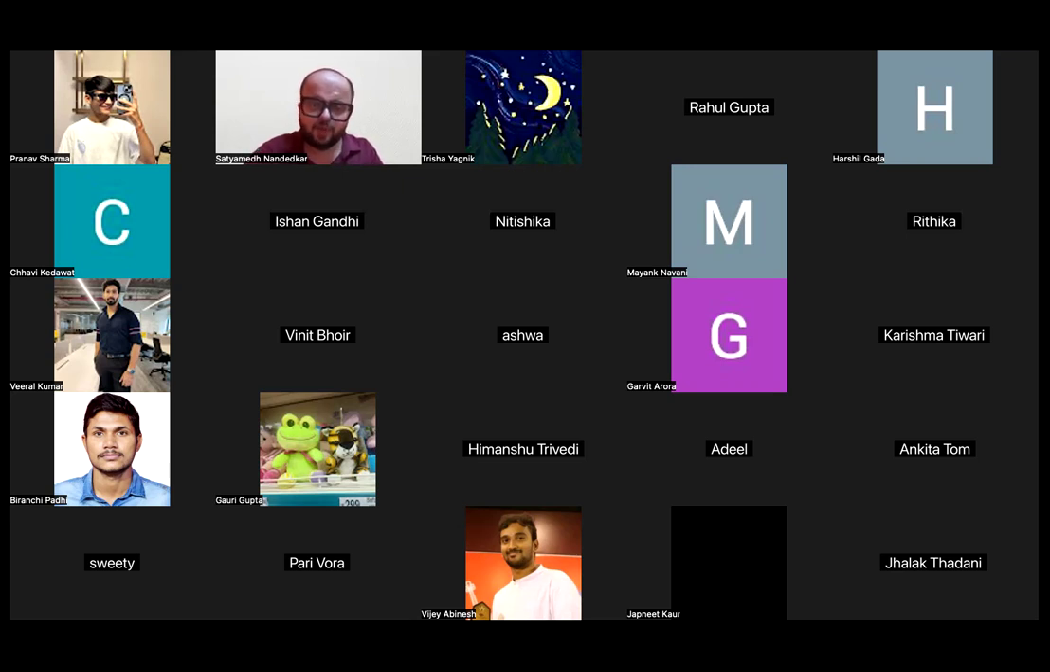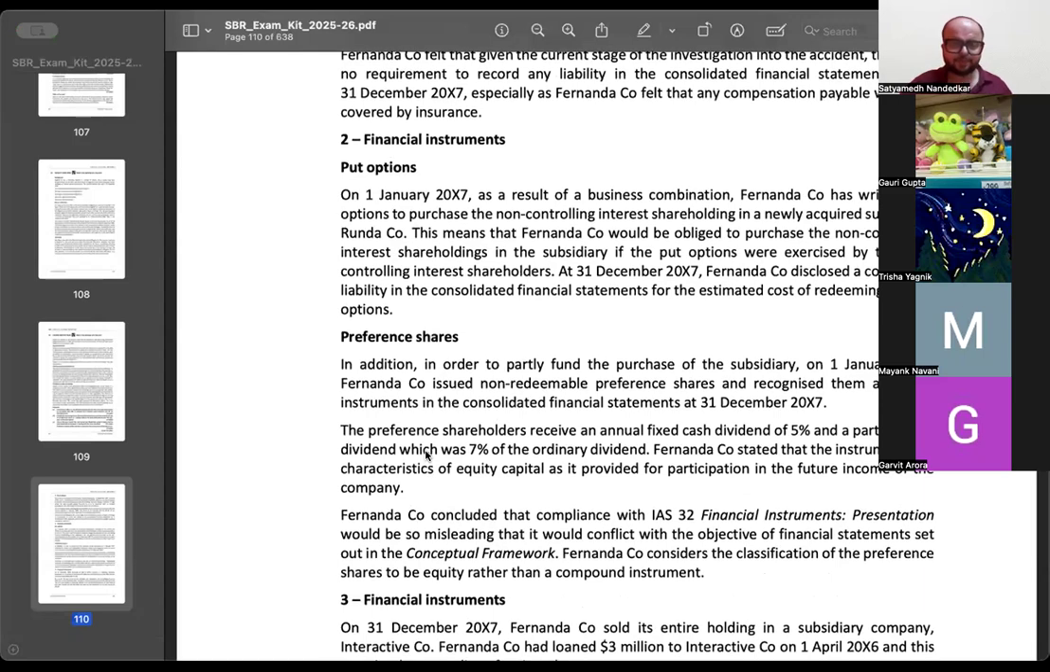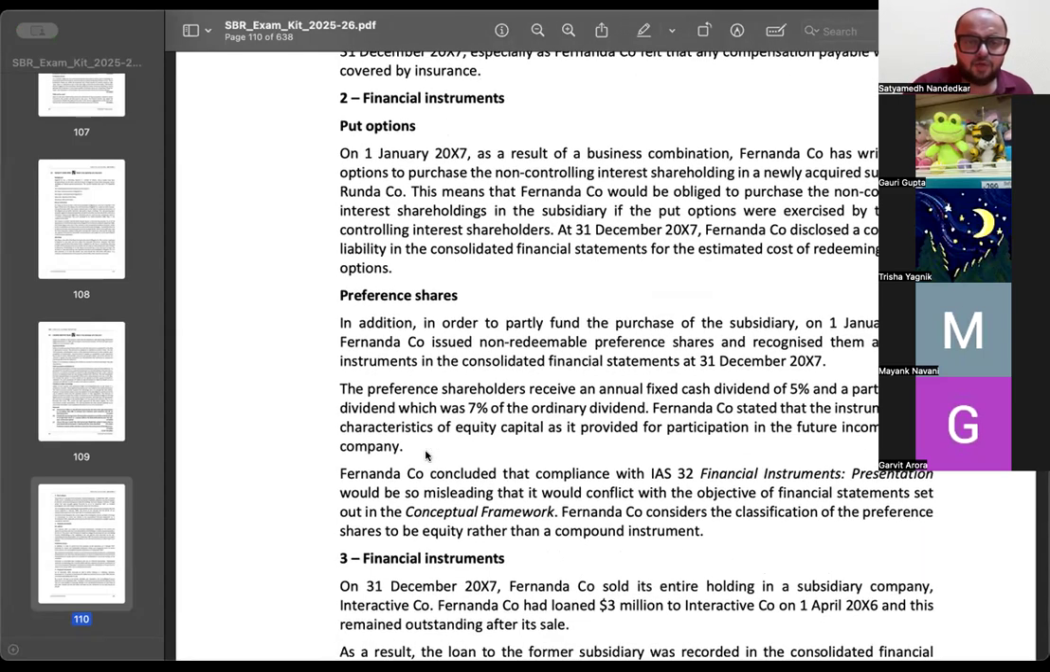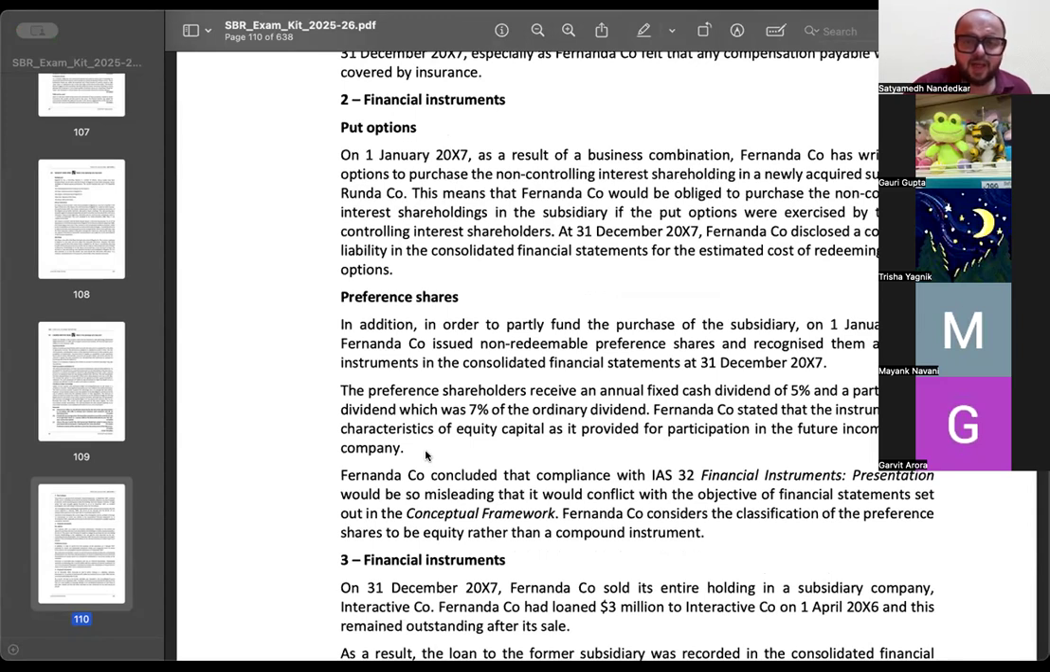चलो, एक और क्वेश्चन आपको दिखाते हैं. ये हमने क्लास में किया है एक्चुअली, फर्नांडा कंपनी. सो हैव अ लुक एट दिस. On 1st of Jan 2007, as a result of a business combination, Fernanda Company has written put options to purchase the non-controlling interest shareholding in a newly acquired subsidiary, Randa Company. This means that Fernanda Company would be obliged to purchase the non-controlling interest shareholdings if the put options were exercised by NCI holders. Fernanda Company disclosed a contingent liability in consolidated financial statements.